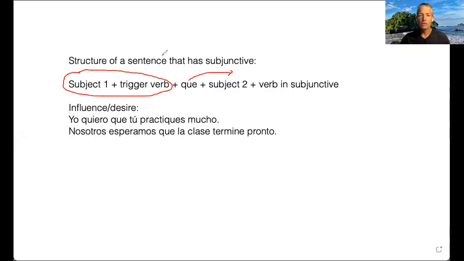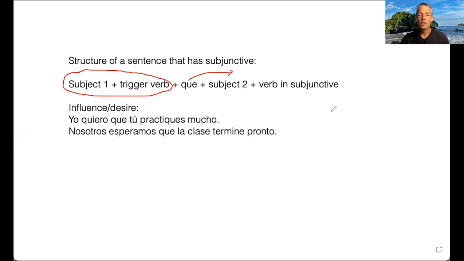Okay, remember that the structure of a sentence that has the subjunctive is going to go like this. Subject one could be anybody, yo, tú, nosotros, Juan, Luisa, anyone. Then you need some special kind of trigger verb, not just any verb. It has to be a verb that does something, okay? Then you have the que, and then you have subject two, which is different than subject one, and then your verb in the subjunctive. This trigger verb in this sentence right here causes the second part of the sentence to be in the subjunctive. This is something we really don't do in English.